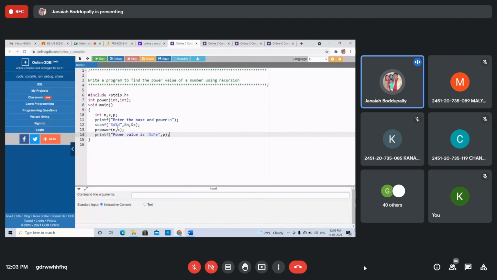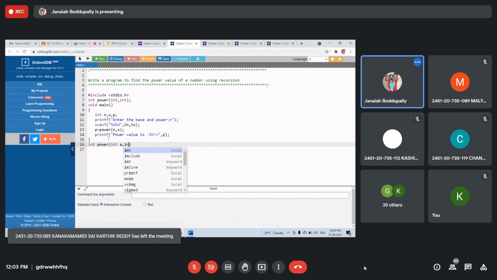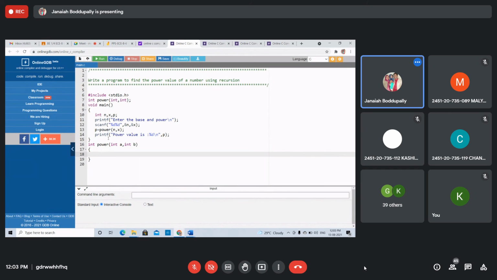Now what is the function definition? We are calling the function with the name of power. Now int returning, int power of int a, int b. These are the formal arguments. Int result, or whatever variable you take, result.